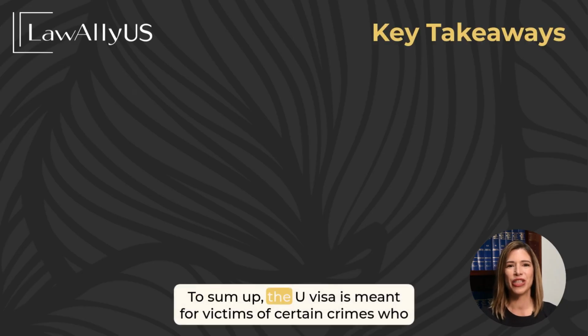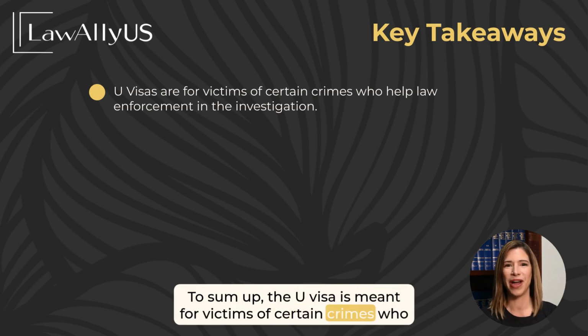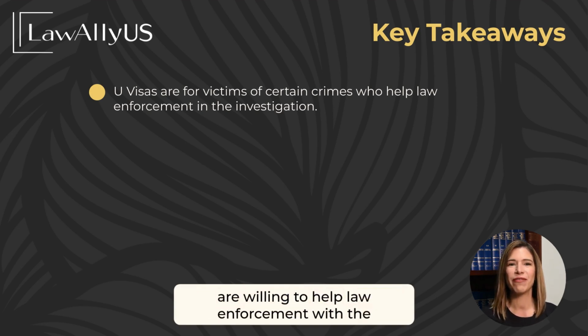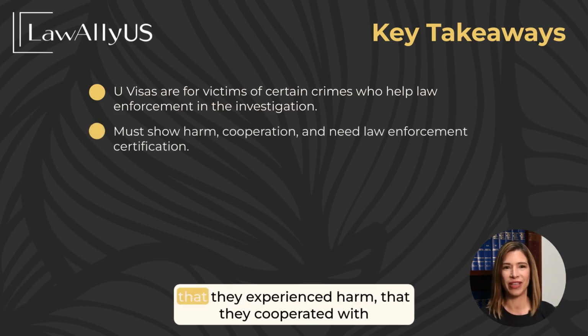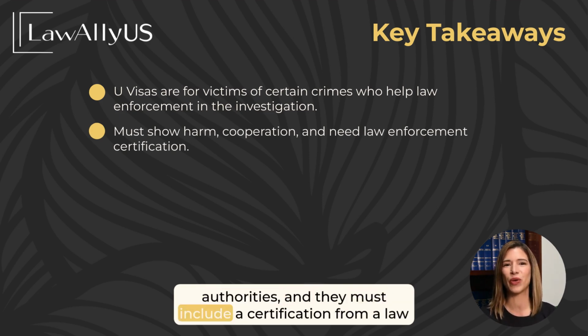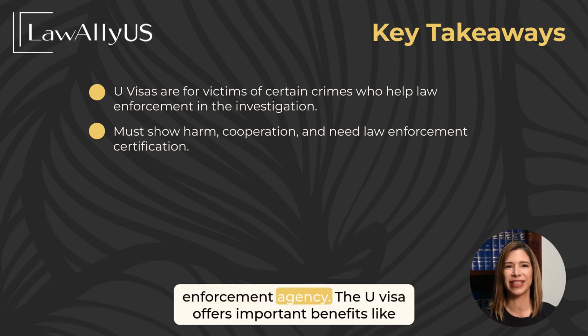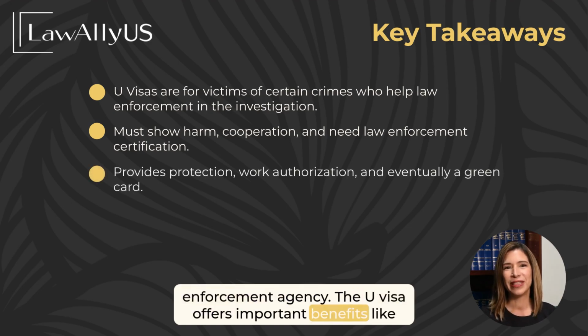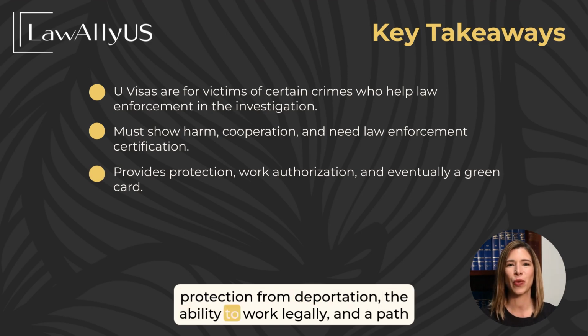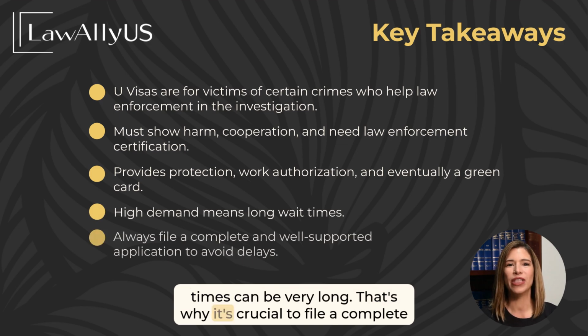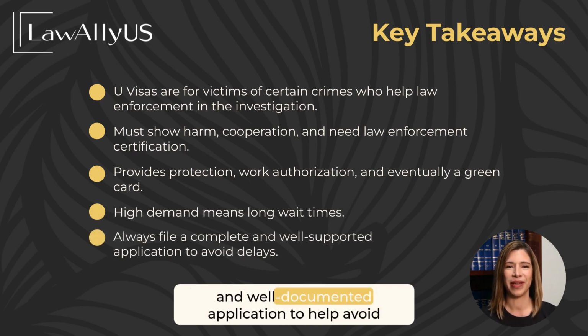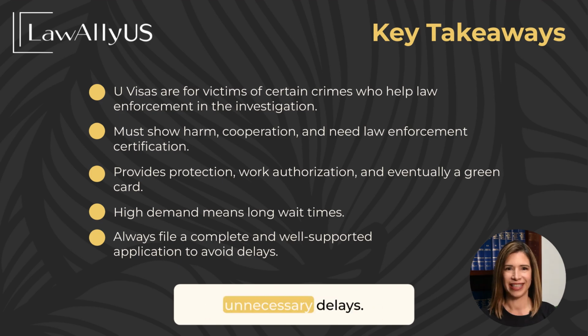To sum up, the U visa is meant for victims of certain crimes who are willing to help law enforcement with the investigation or prosecution. To qualify, applicants must show that they experienced harm, that they cooperated with authorities, and they must include a certification from a law enforcement agency. The U visa offers important benefits like protection from deportation, the ability to work legally, and a path to a green card. However, because demand is so high, wait times can be very long. That's why it's crucial to file a complete and well-documented application to help avoid unnecessary delays.